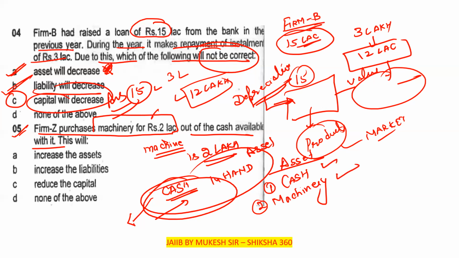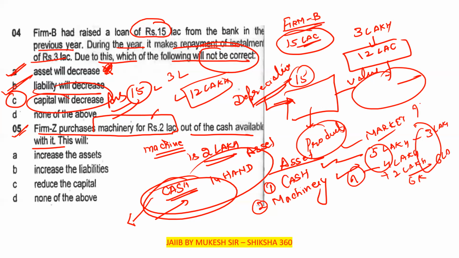Now they are purchasing the machine of rupees 2 lakh. Earlier, the cash they had left in their hands was 5 lakh, and machinery was 4 lakh. Now they will take 2 lakh out, so 3 lakh is left here, and machinery is 6 lakh. Earlier also we had 9 lakh rupees, and presently also we have 9 lakh rupees. So there is no change in the asset here.